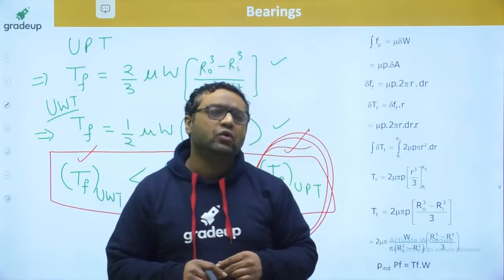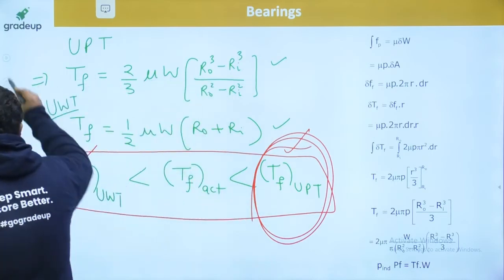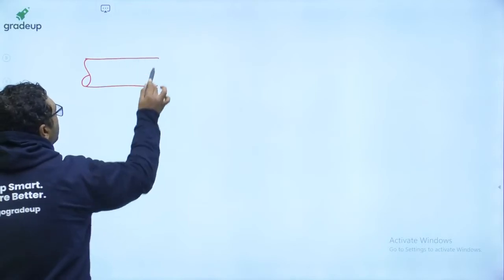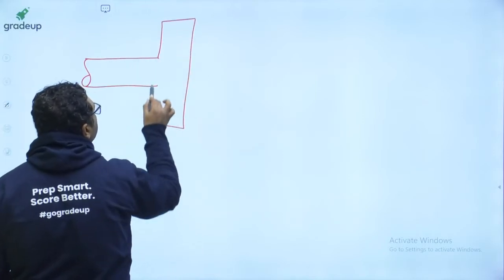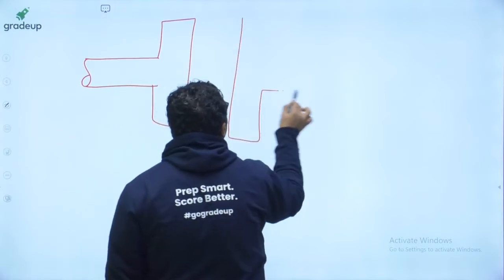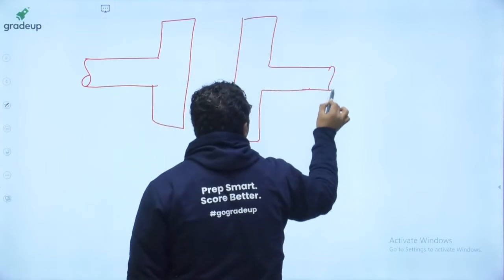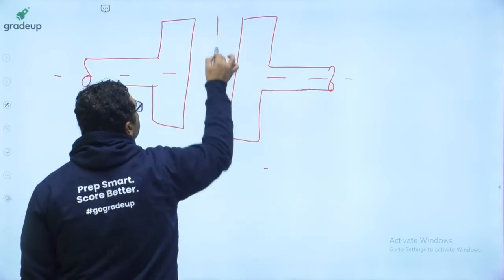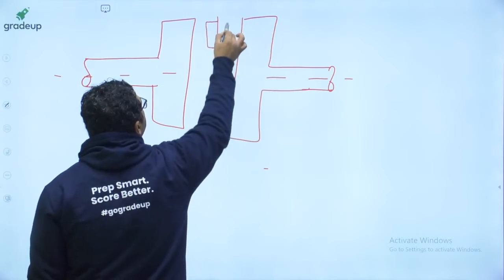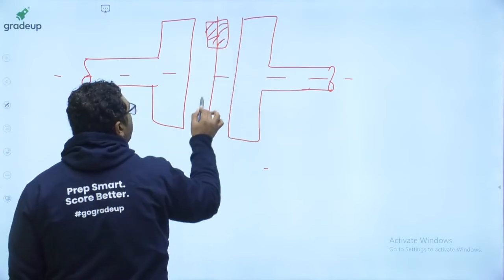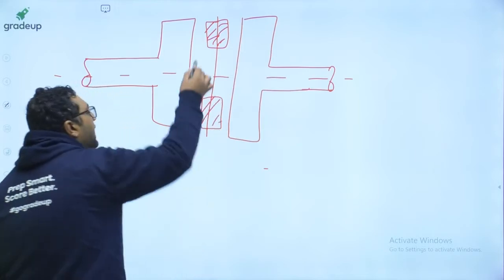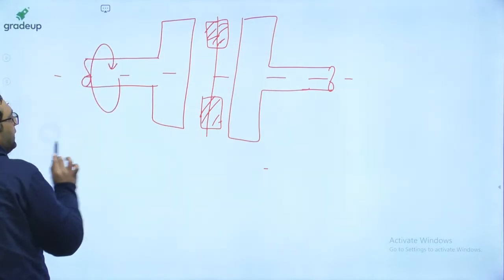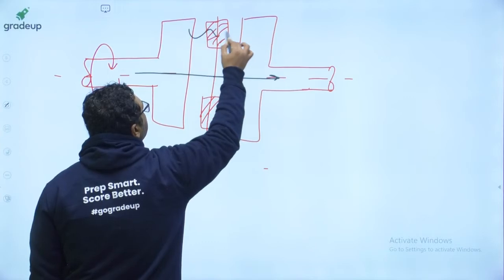In clutches, the things are opposite. Why are they opposite, I am telling you. In clutches there is a driver shaft with a plate, and there is a driven shaft with a plate. This is the axis, and in between some frictional surfaces are there. With the help of friction, this driver shaft is rotating because of the engine, and the power is getting transferred with the help of this friction.